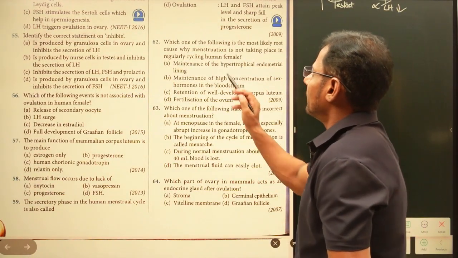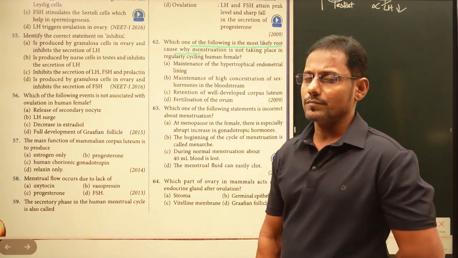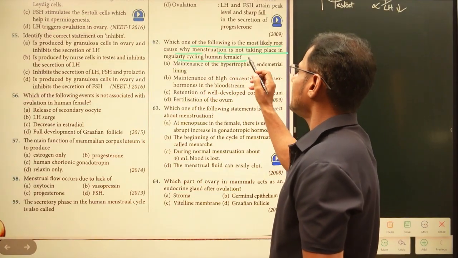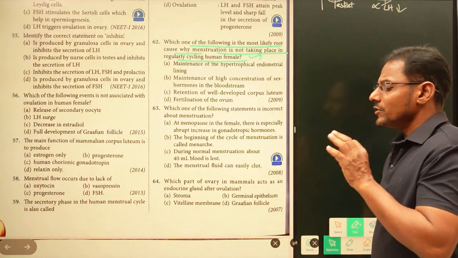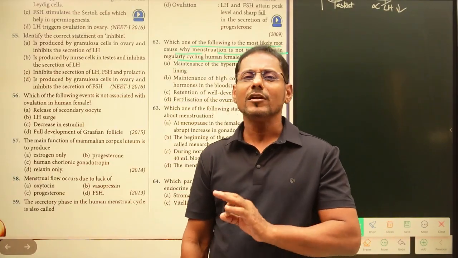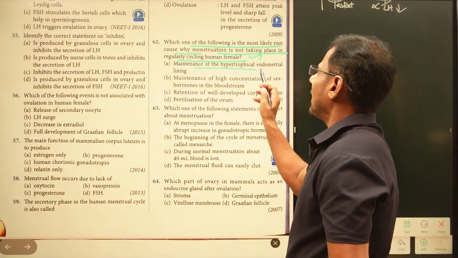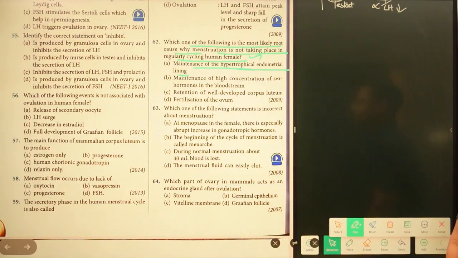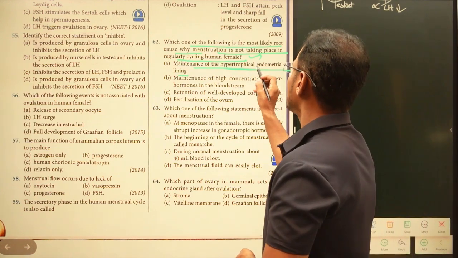Right, this is the next one. Which one of the following is the most likely root cause why menstruation is not taking place in regularly cycling human females? The question is very simple here. Which is the root cause for the irregular menstrual cycle? He is saying maintenance of the hypertrophical endometrial lining. Hypertrophical means the endometrium is going to become more and more thick.